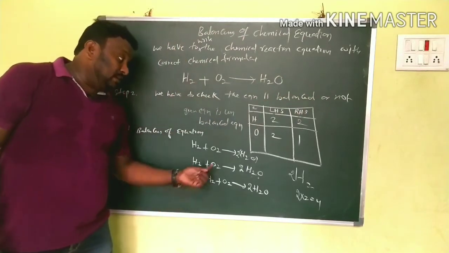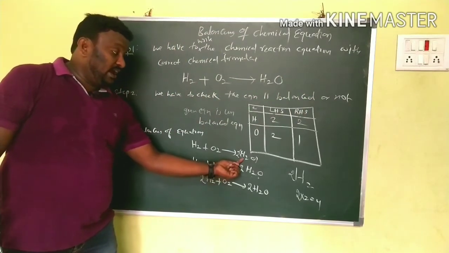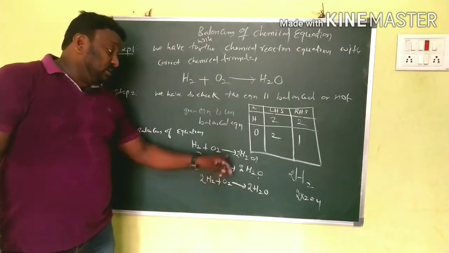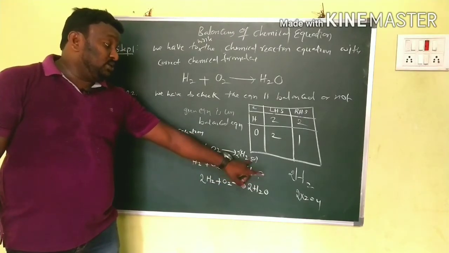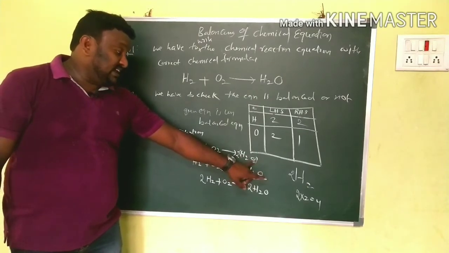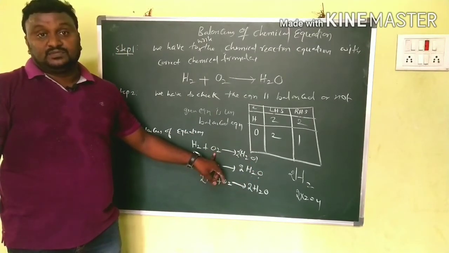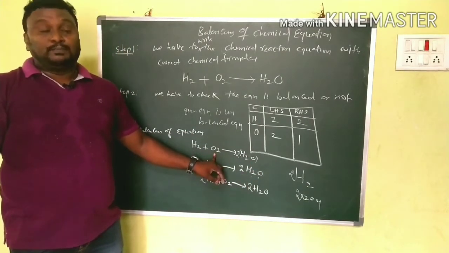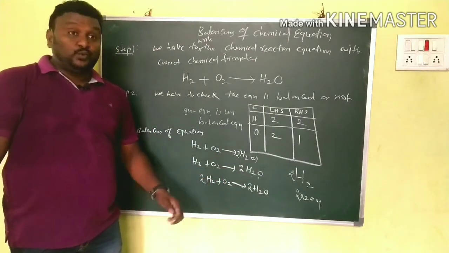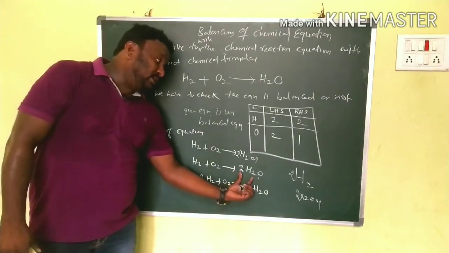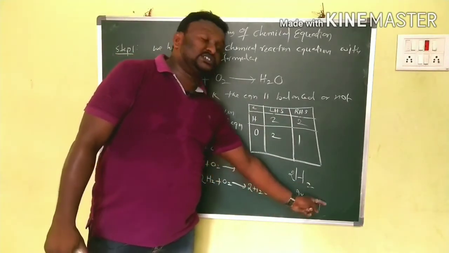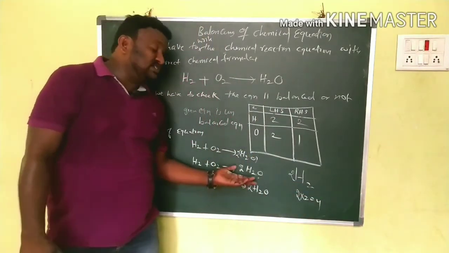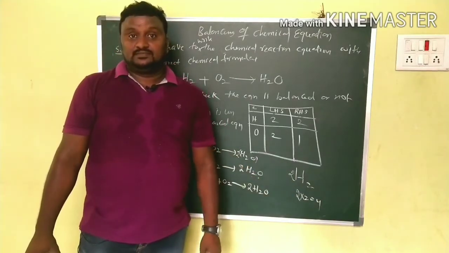That's why here I am writing the coefficient 2 like this: 2H2O. Then 2 into 1 oxygen means 2 oxygens are there here, and oxygen 2 is there on the other side. So oxygen is balanced. But during that process we increased the hydrogens from 2 to 4. How? 2H2, 2 into 2 means 4.